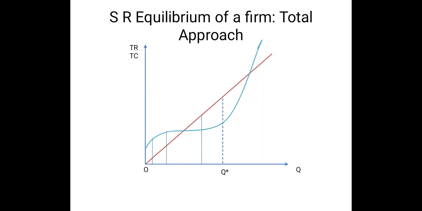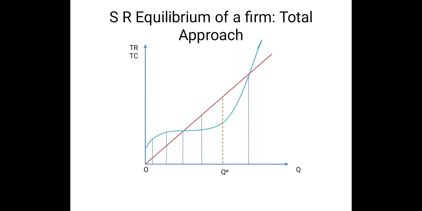earning profit. Since a perfectly competitive firm is a firm whose sole aim is to maximize profit, this firm would like to find out such production level which maximizes its profit. So equilibrium output should be associated with the maximum profit. And there are some areas where the total cost curve has intersected the total revenue curve, indicating zero profit. That means here total cost and total revenue are the same, so the firm is earning zero profit, and the intention of the firm is to find out maximum positive profit.